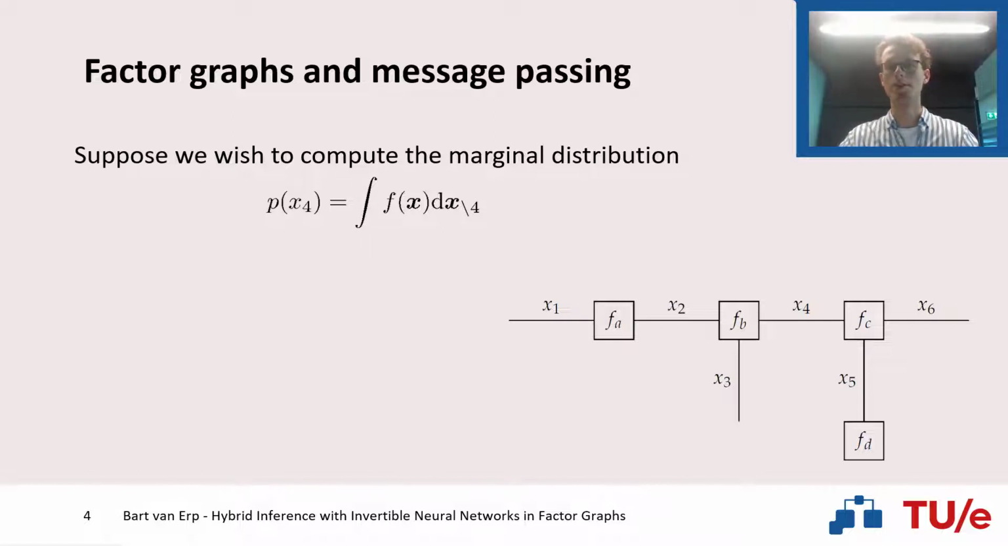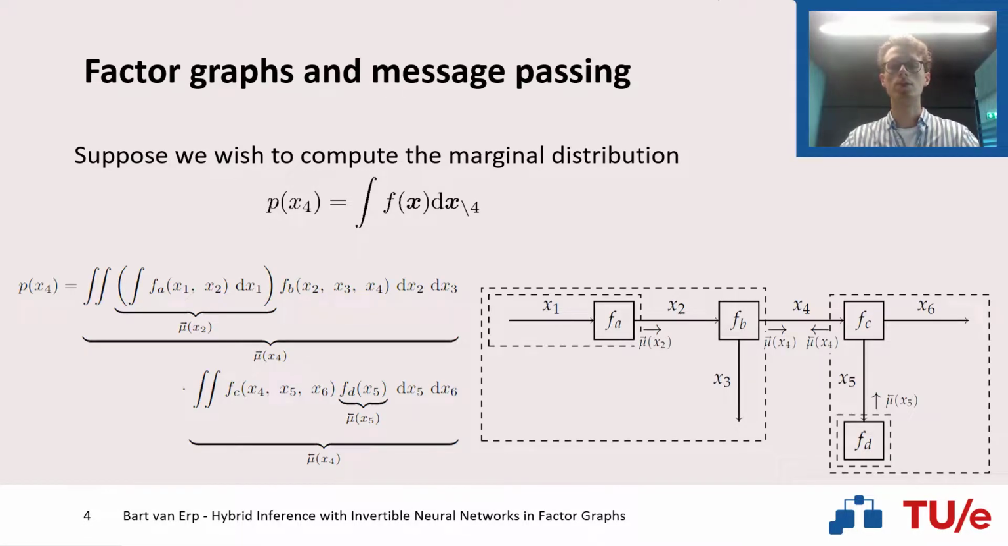Now that we have performed the first step, the model specification, it is time to turn to the second step, the probabilistic inference. Suppose that we wish to compute a marginal distribution over the variable x4. This requires the marginalization over all variables x except for the variable x4. If performed naively, this integration can become high-dimensional, very computationally demanding, and sometimes even intractable because it just grows too big.